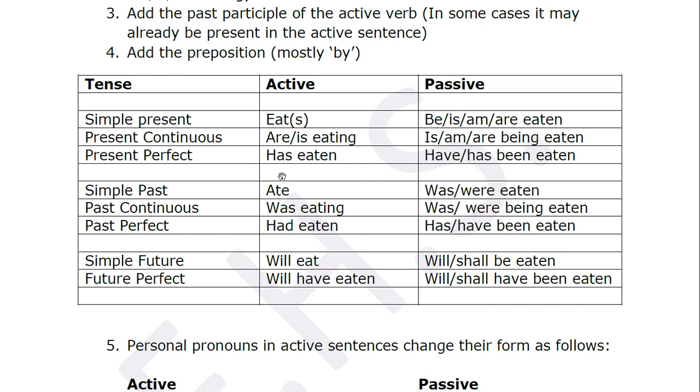So you say they did, she did the action. In your passive voice, it will become to her, or for her, or by her. Mostly it is by her, because remember your subject goes last, at the end of the sentence. However, the personal pronoun in second person, that is you, has the same form in the active as well as passive voice. So you is the only personal pronoun that remains the same. Okay, by you or you.